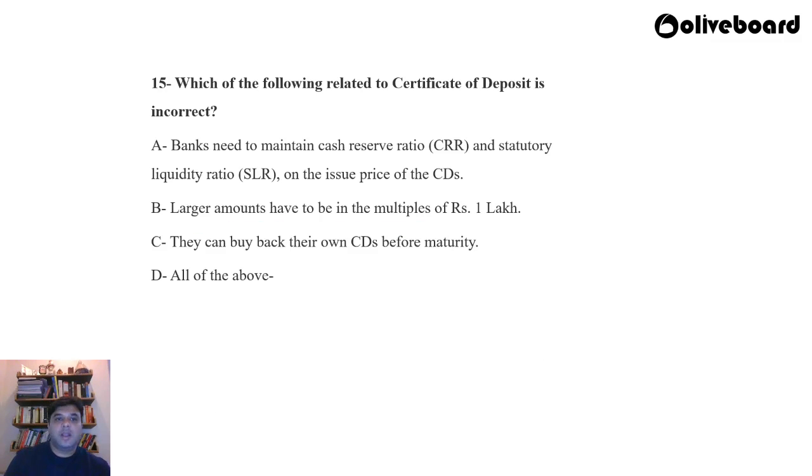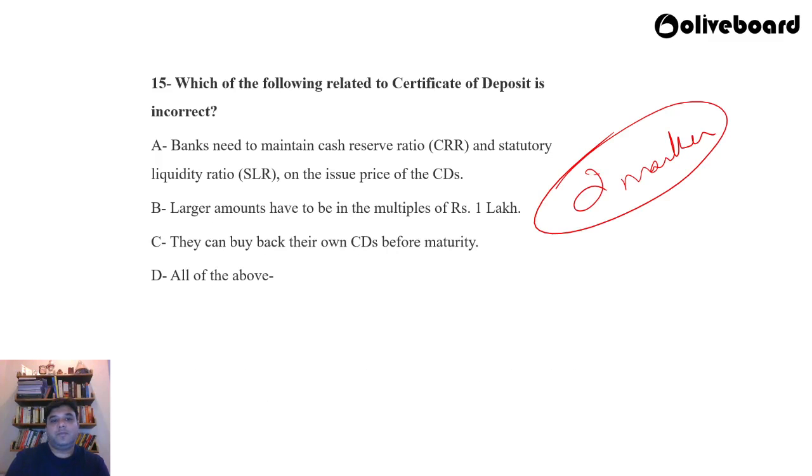Now last question of the day today. Which of the following related to certificate of deposit is incorrect? Okay, which is incorrect? A. Banks need to maintain cash reserve ratio and statutory liquidity ratio on the issue price of certificate of deposits. B. Larger amounts have to be in the multiples of rupees 1 lakh. C. They can buy back their own certificate of deposits before maturity. D. All of the above. Again, a little bit on the tougher side, so 2 marker.